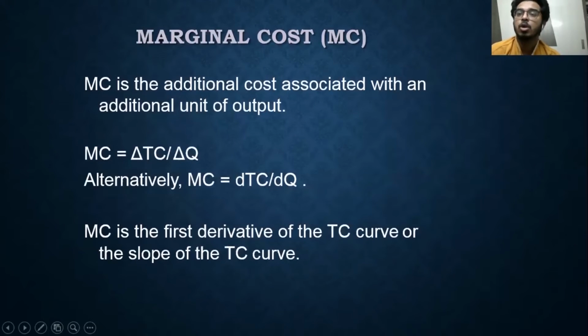So for marginal cost, again go back to marginal product and marginal utility. Marginal cost is the additional, the change in cost. Wherever there is marginal, there will be change. Marginal product, if you remember, was the change in product with respect to change in quantity.